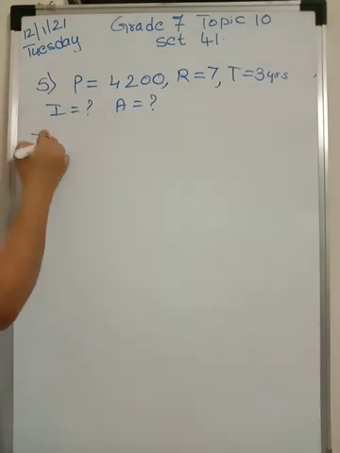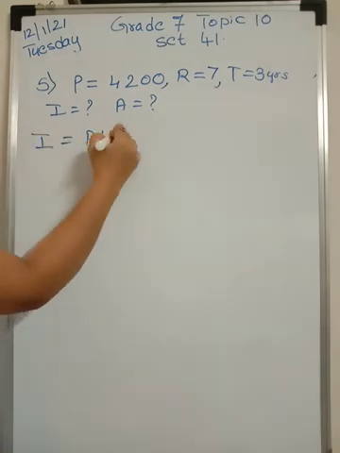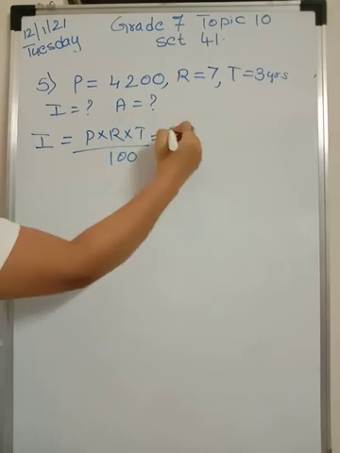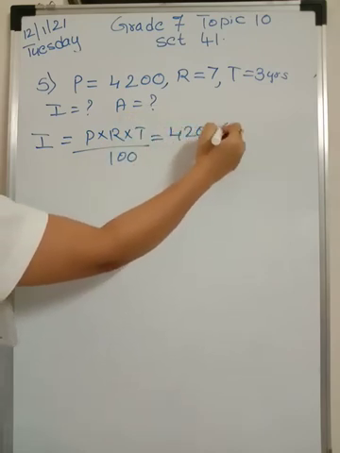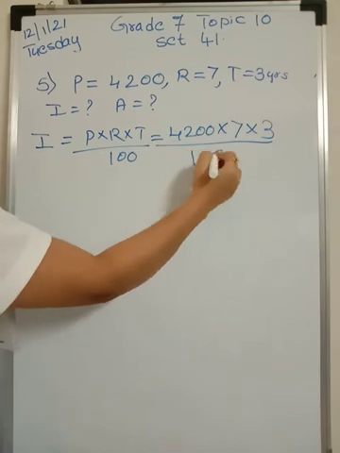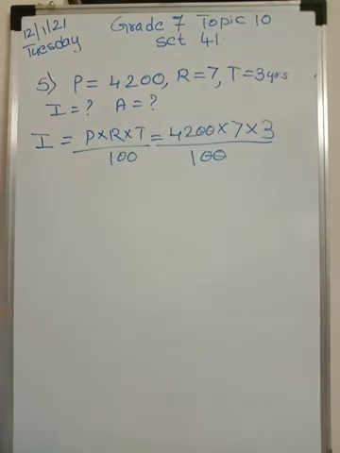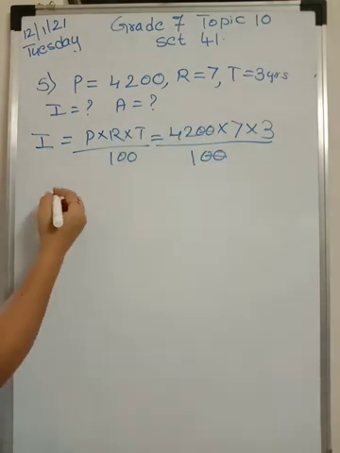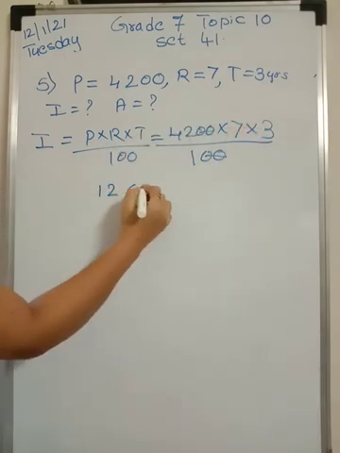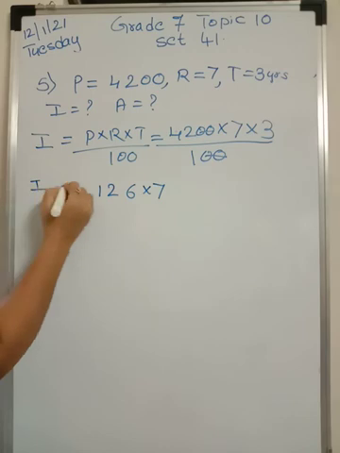So first let's find out interest. I is equal to P into R into T upon 100. So how much is P? 4200. Rate is 7. Time is 3 upon 100. These two gone. Alright. So what are we left with? 3 2s are 6. 3 4s are 12. 126 into 7 is your interest.